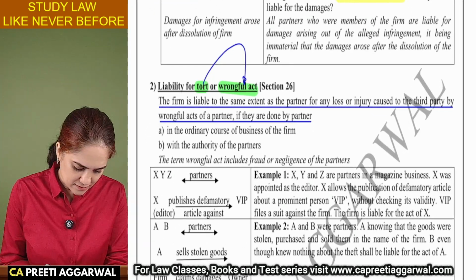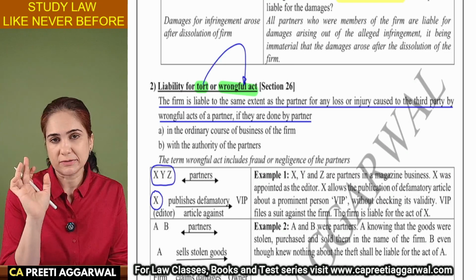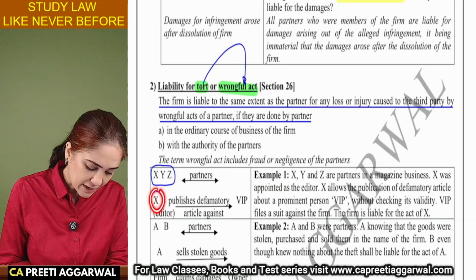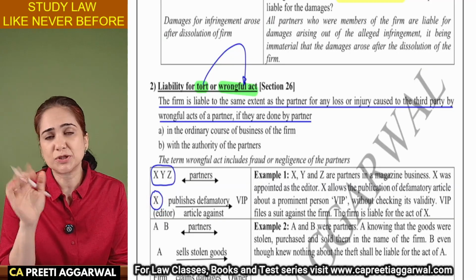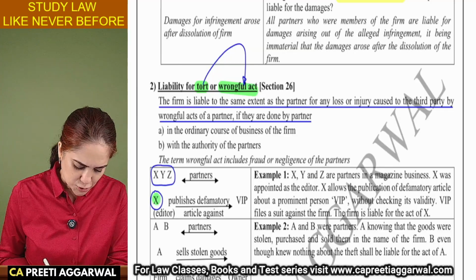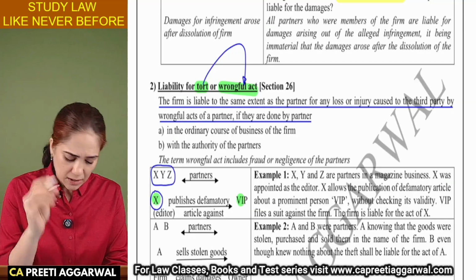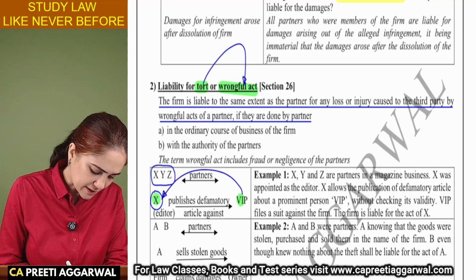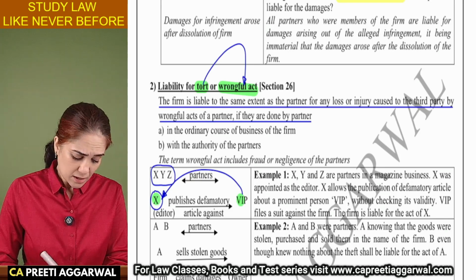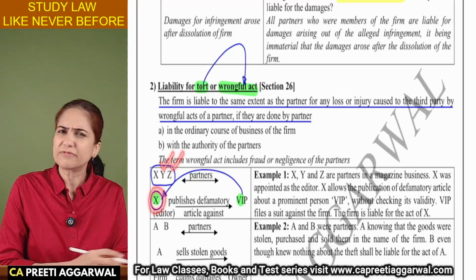See, X, Y, Z, they are partners. They have made X as an editor. They were the owners of a publication. So they have made X as an editor. He decides what is to be published, when it is to be published, etc. Once X decided to publish a defamatory statement against a very important person. Now this person filed a case against the company, against the partners and the firm. Now the defamatory statement was published by X. Are Y and Z also liable?